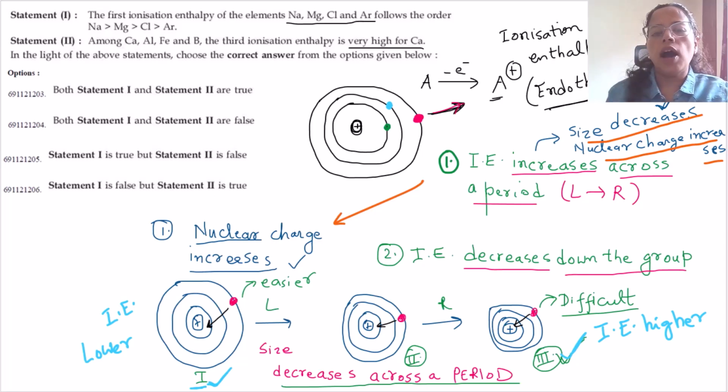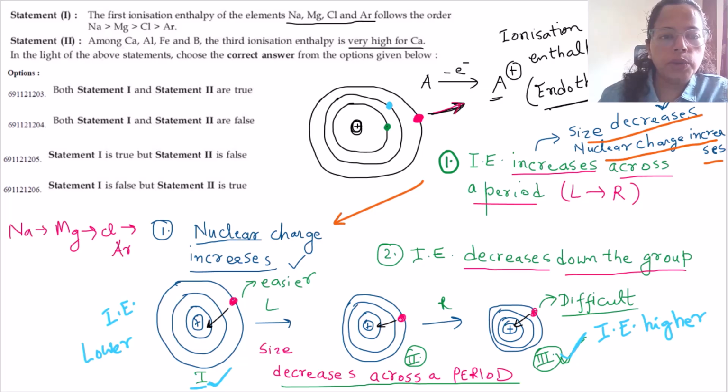Okay, so after understanding all of these, let's analyze statement 1. Statement 1 says the first ionization enthalpy of the elements sodium, magnesium, chlorine and argon follows this order. So it says that sodium has very high ionization energy as compared to argon. From sodium to magnesium to chlorine to argon, what we are doing is moving across a period.